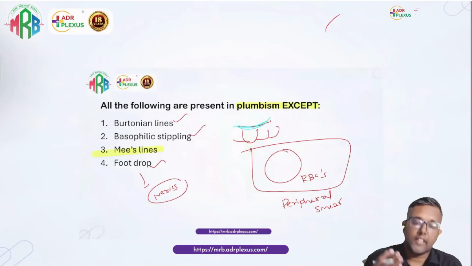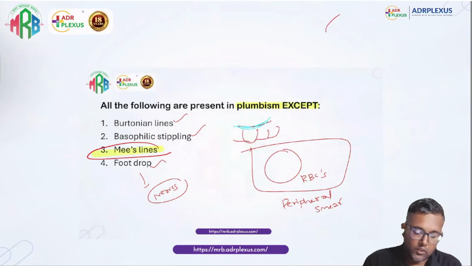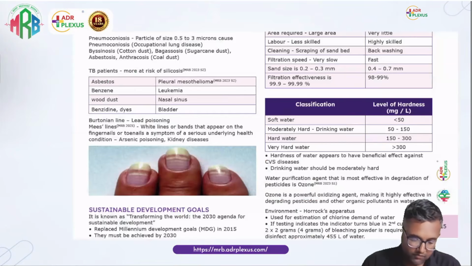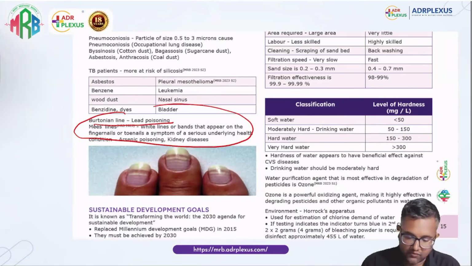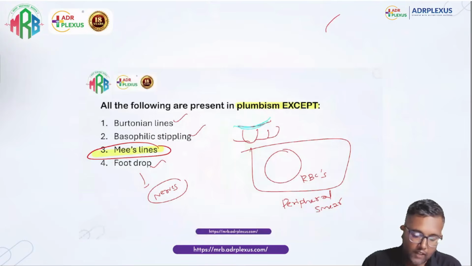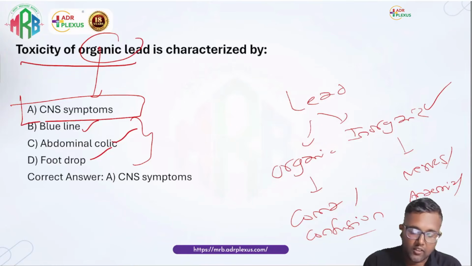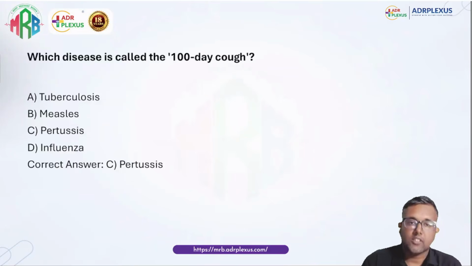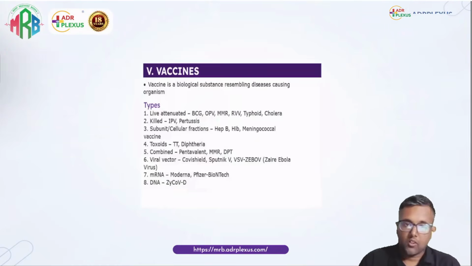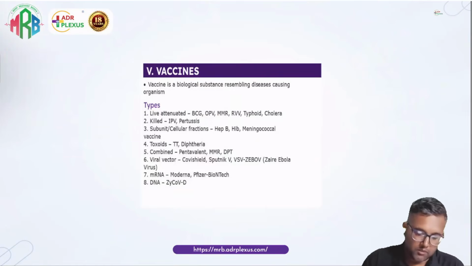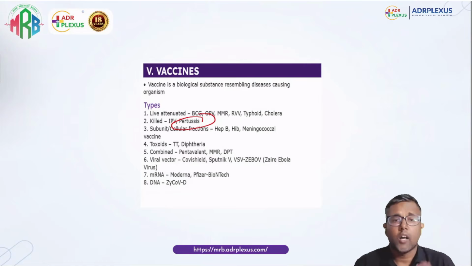This was also studied in our recall. Mees line only comes in arsenic poisoning, all others come in lead poisoning. So we studied about lead poisoning, the Burtonian line, and the Mees line. Although we did not tell specifically about organic lead, all other things we generally discussed. Next, which disease is called Hunter-Decoff? It is an easy question. Pertussis. Pertussis may not be present word for word in the book, but during the class I told you: whooping cough.